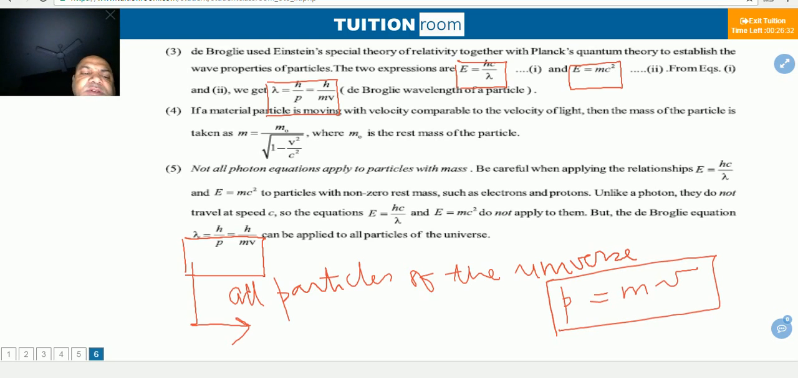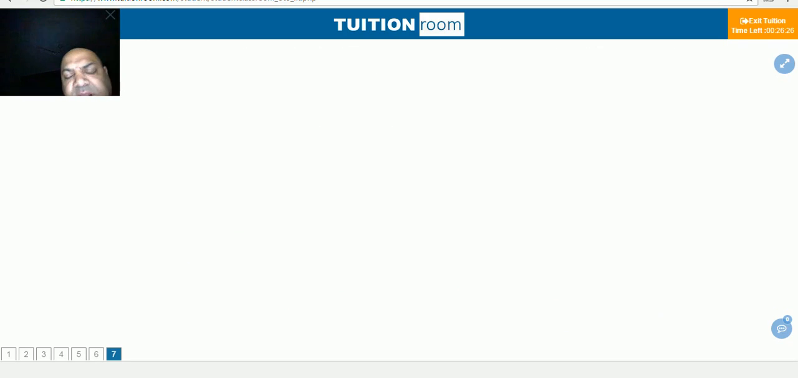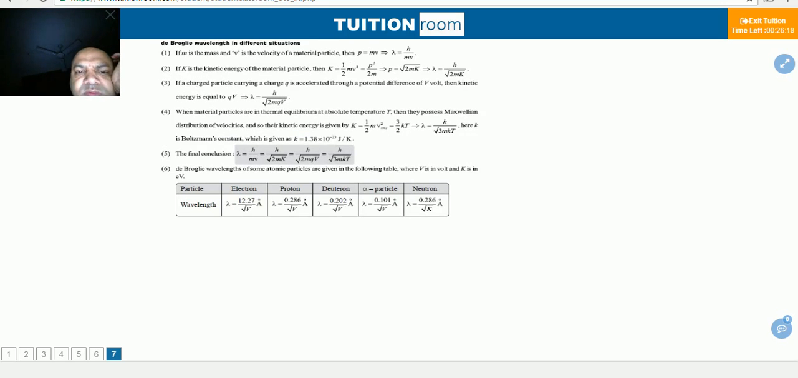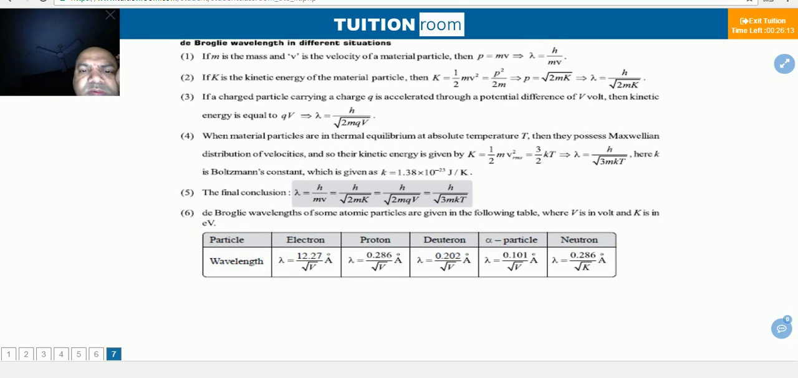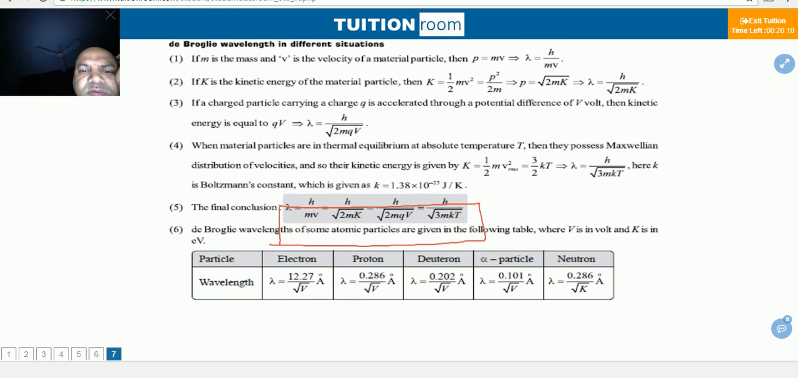Then this is very important. I am going to take some conclusions regarding that. What I am going to tell you, remember, this is very important. Lambda is equal to h by mv, h by root 2mK. K is the kinetic energy. V is the accelerating voltage. Q is the charge. T is the absolute temperature. And from this relation we can solve it.